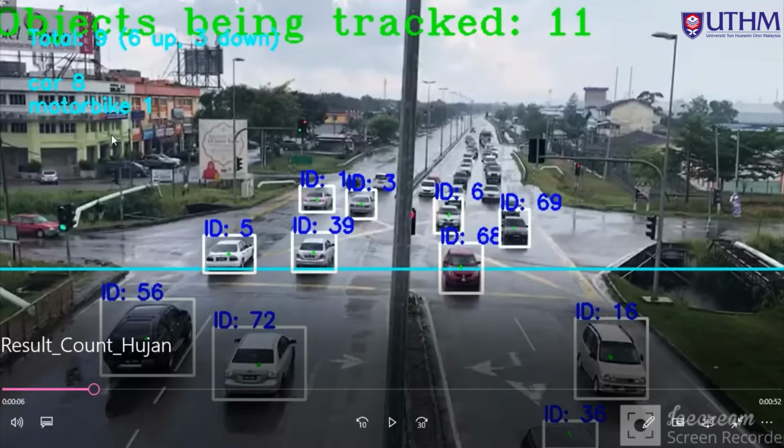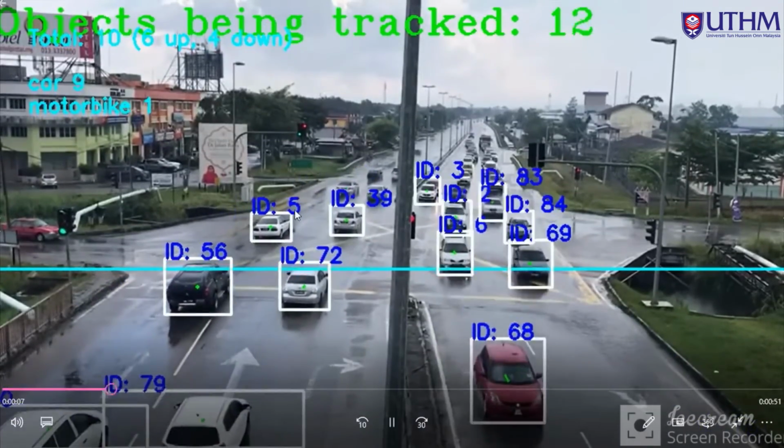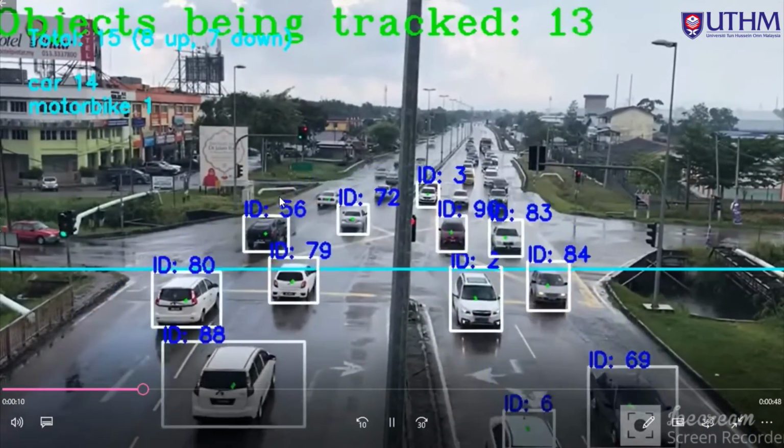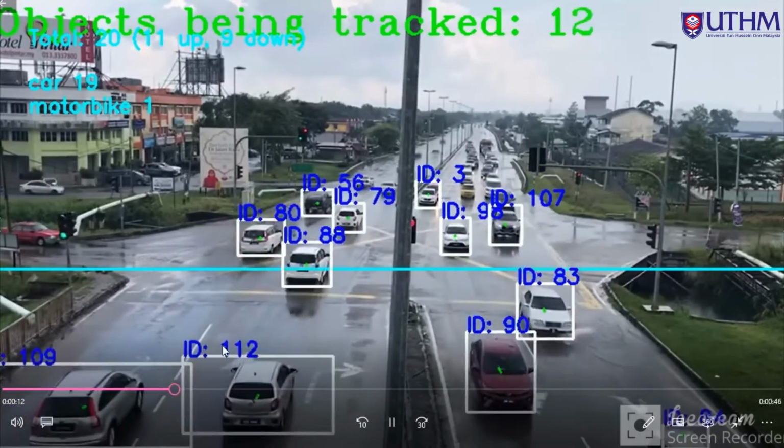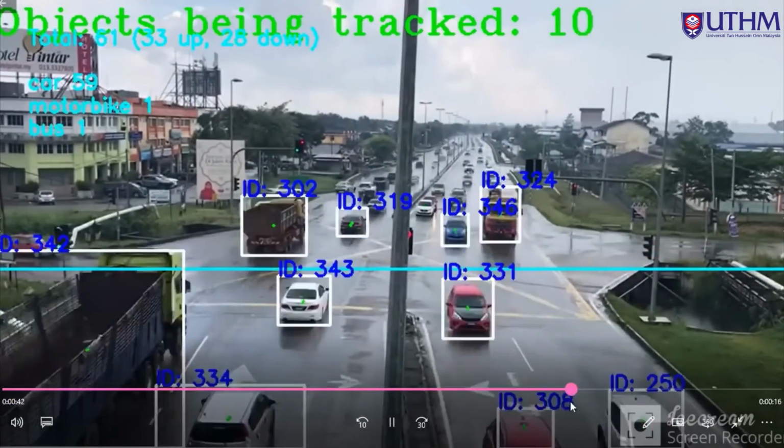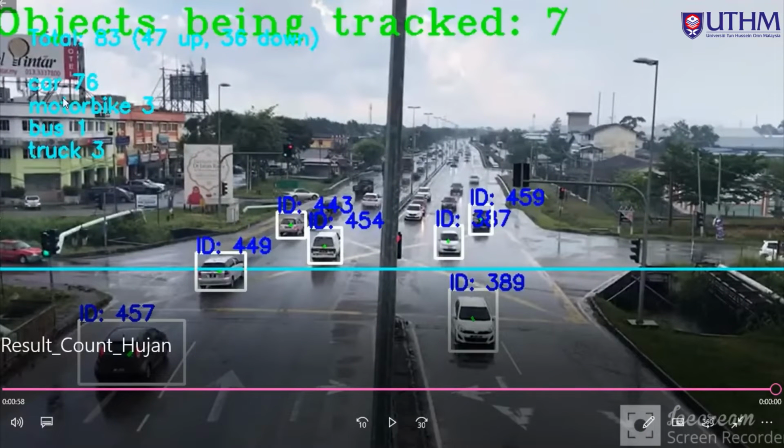You can see the system already counted the car, which is 8, and motorbike 1. At the end of this video we get the result: car is 76, motorbike is 3, bus is 1, and the truck is 3. So that's all for the vehicle count.